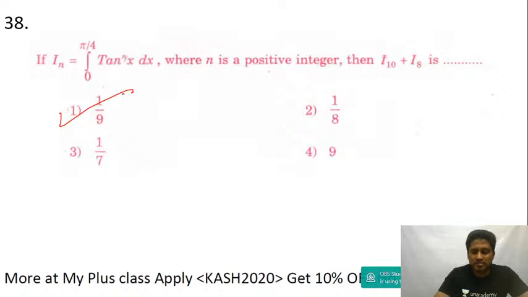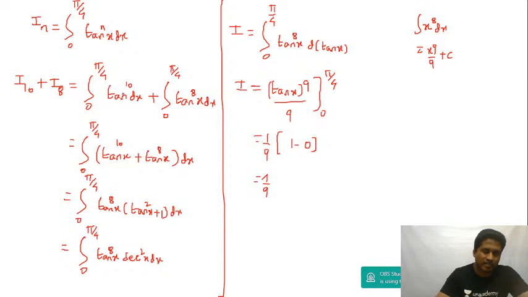Either you substitute tan x is equal to t or do it directly. If you put tan x is equal to t, again you should change the limit and all drama will be there. Directly you can write d of tan x and integrate with respect to tan only. Are you convinced? Tan with respect to tan is tan power 9 divided by 9. This is okay?